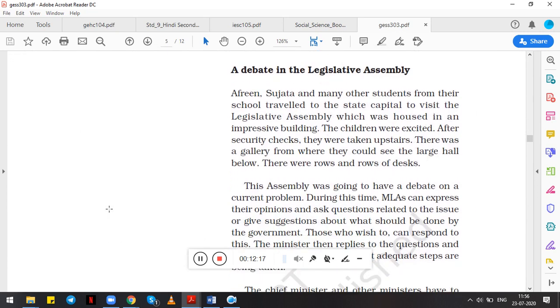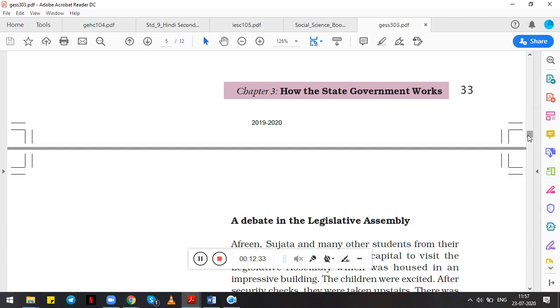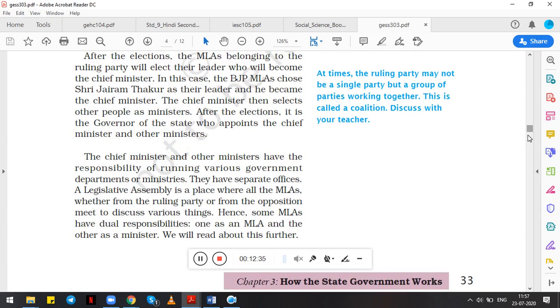So here they have given in detail about the discussion and debate in the legislative assembly. But before going into the debate, I would like to discuss with you again how a chief minister is appointed. First, there are elections. In elections, MLAs are elected from the constituencies.